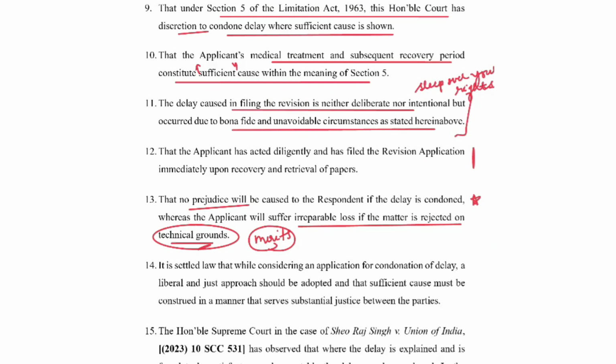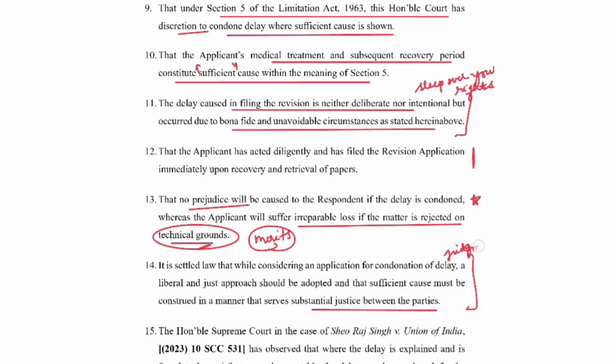Next, it is a settled law that while considering an application for condonation of delay, a liberal and just approach should be adopted, and that sufficient cause must be construed in a manner that serves substantial justice between the parties. So, these arguments you will get from judgments.